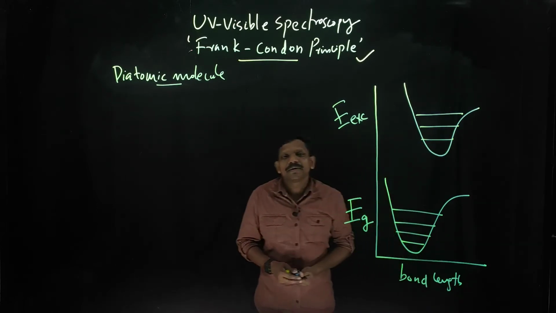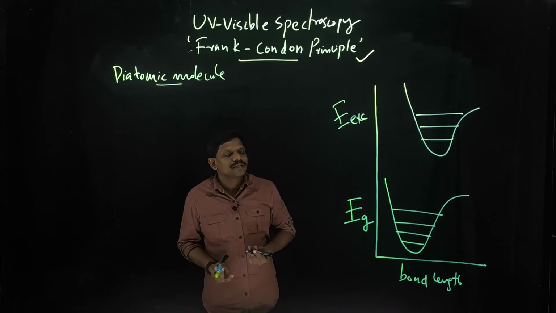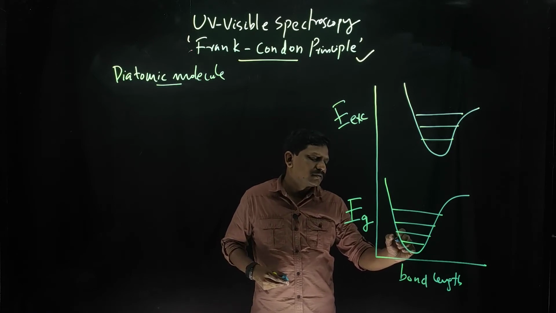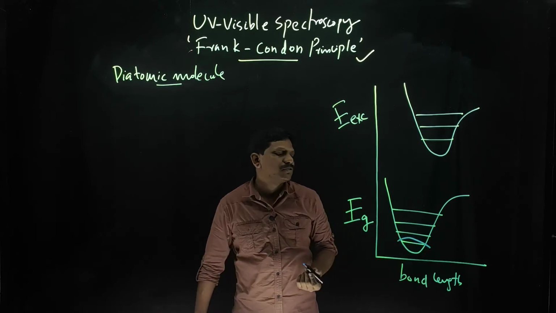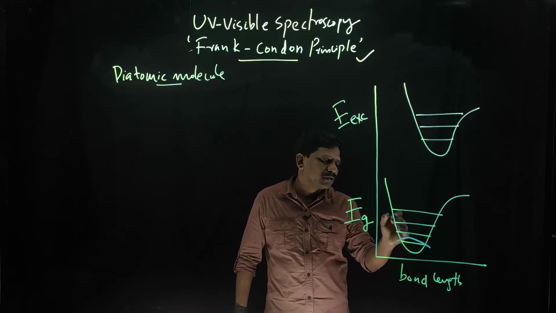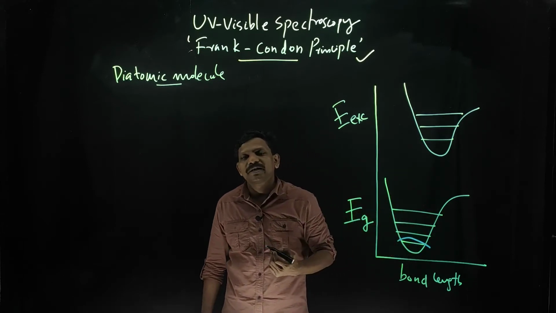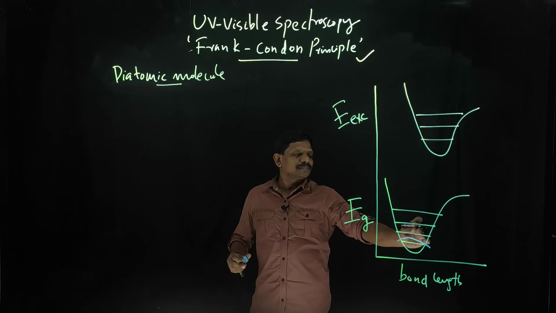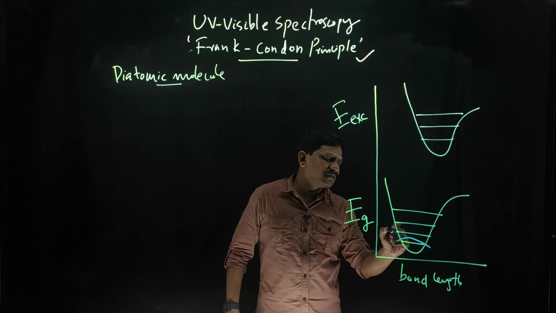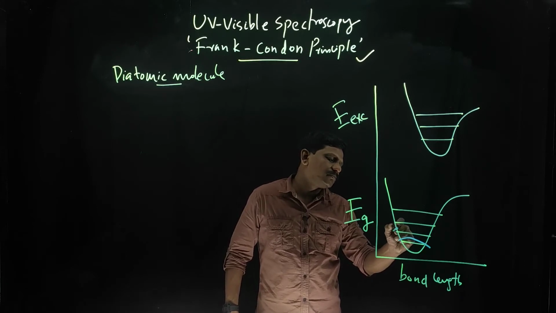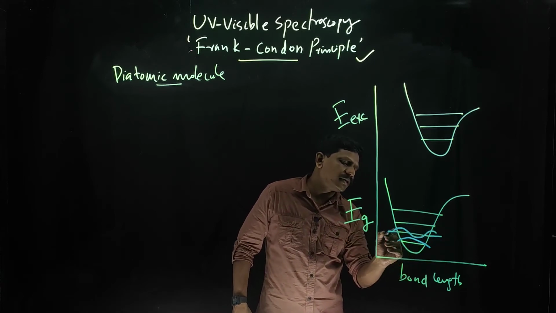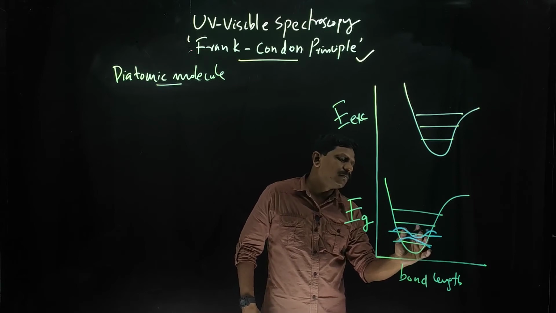One more thing I can add: according to the quantum mechanical concept, the probability of finding electrons is normally represented like this. Electrons have a feature that they can tunnel through the potential barrier. What is the potential barrier here? Here the potential barrier is the parabola. So for the second state, if you draw the wave function like this, at the edge portion the electrons will be crossing.